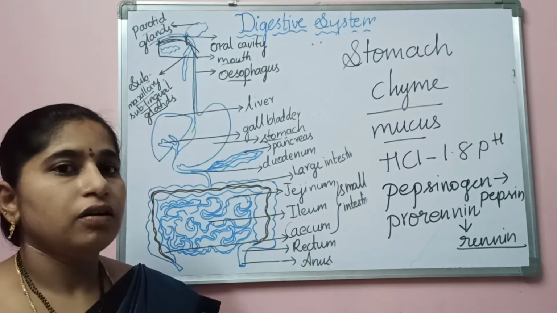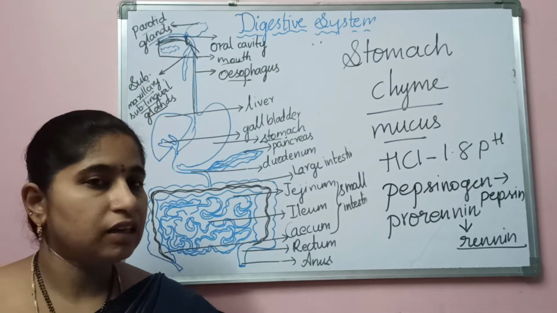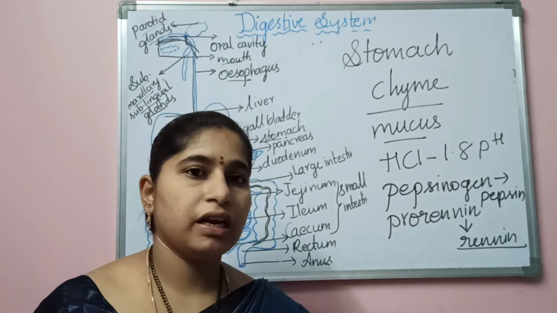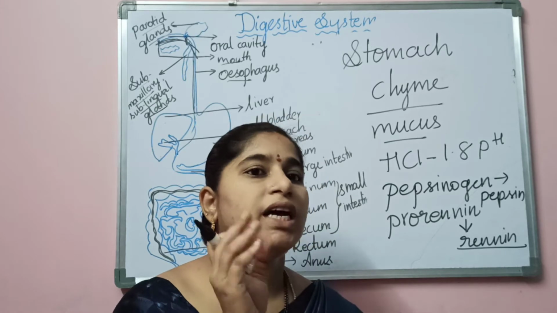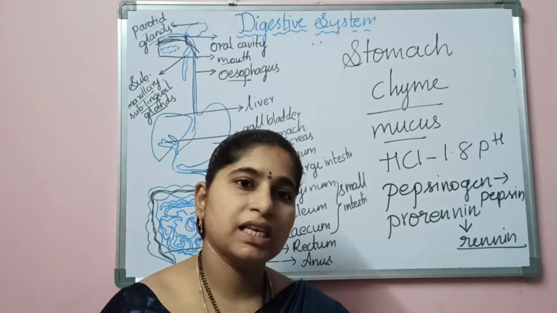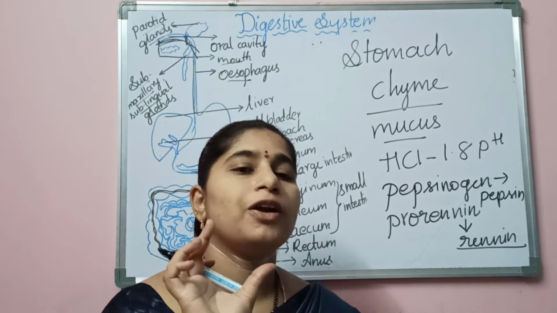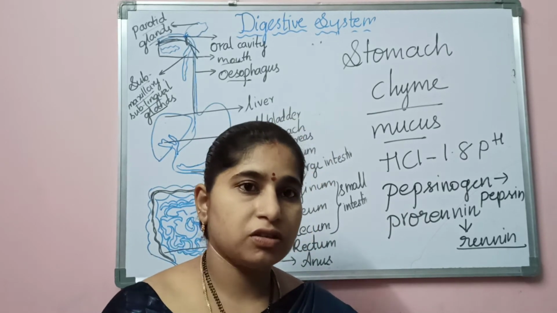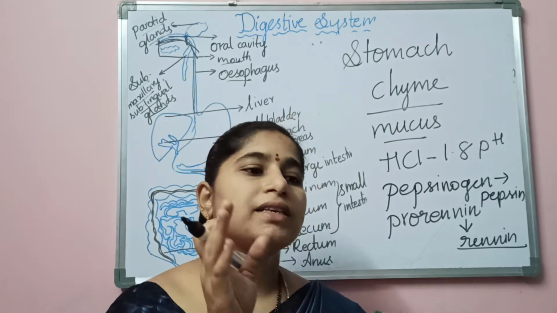So first, what happened in the mouth? In the mouth the digestion has started, but it doesn't occur completely. Only 30% of the carbohydrates will be digested in the mouth with the help of the enzyme called salivary amylase, and the food will be converted into a bolus form due to the process of mastication, and from there it passes to the pharynx.